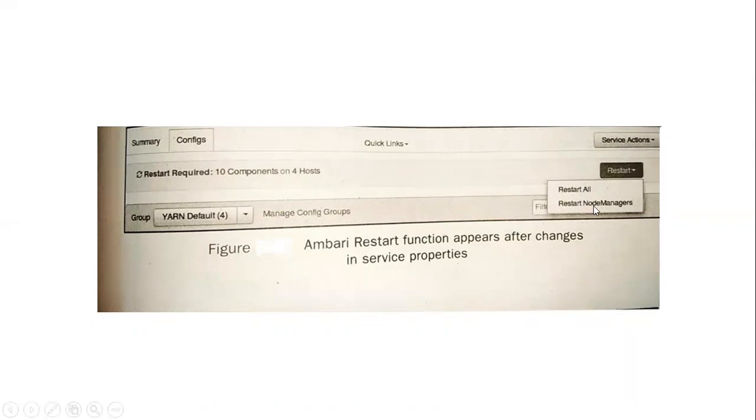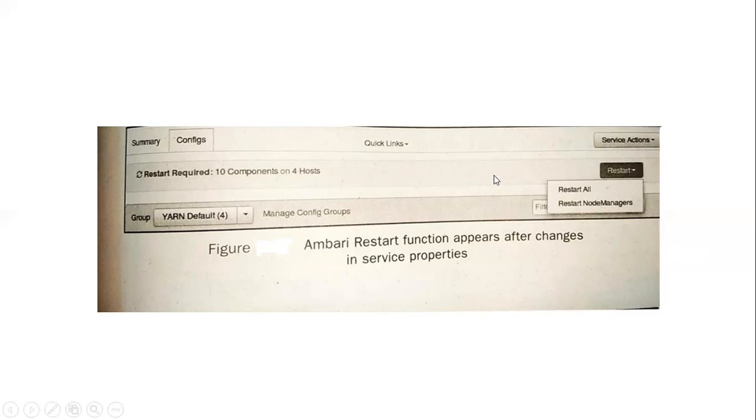In the restart button, two options will appear, that is restart all and restart node manager. To be safe, restart all is usually used. For the safer side, restart all will be used. What does restart all mean? It means all the Hadoop services will be restarted, rather than only those that use the new property. All Hadoop services will be restarted.